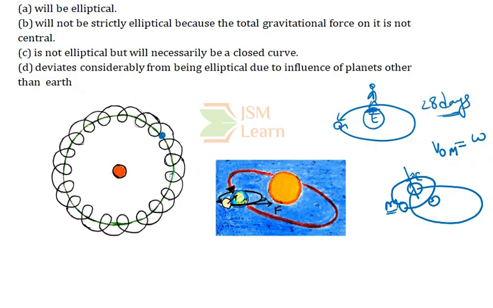So, moving further, as we know, the Moon takes 28 days to complete one revolution around the Earth. Then, in those 28 days, the Earth will move some distance farther. It will cover some distance on its elliptical orbit.